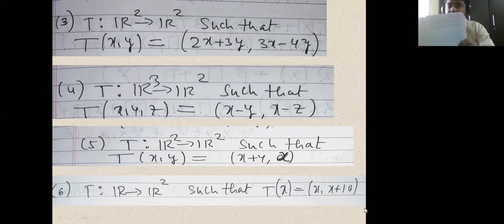So what I did is I changed the positions of alpha and beta, and the scalars 2, 3, 4.